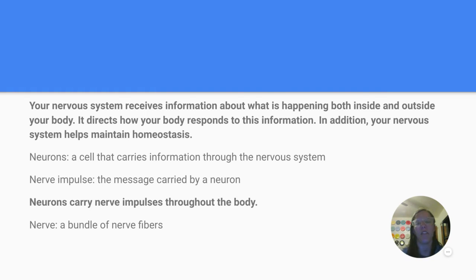It directs how your body responds to this information. In addition, your nervous system helps maintain homeostasis. So neurons are a cell that carries information through the nervous system. Nerve impulse is the message carried by a neuron, and neurons carry nerve impulses through the body. A nerve is a bundle of nerve fibers.